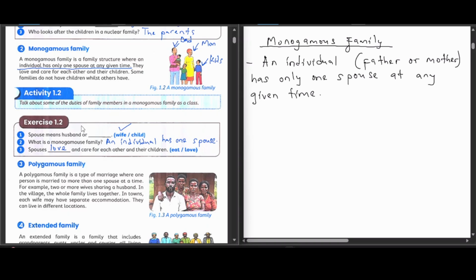But what is the opposite of a monogamous family? The opposite of a monogamous family is what is called a polygamous family.